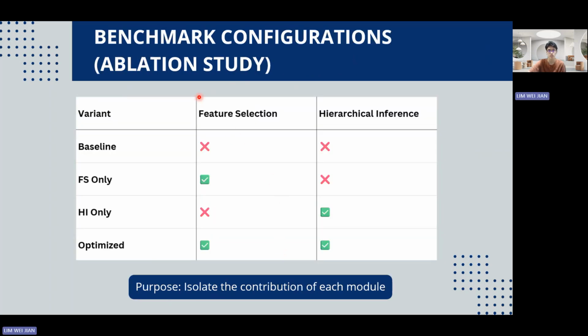So to study the ablation, we use four variants for the benchmark configuration. The first one, the baseline model, is without both feature selection and hierarchical inference. The second one, only feature selection, and the third one, only hierarchical inference. And the last one is the optimized model, which integrates both feature selection and hierarchical inference. There is also our proposed solution. This ablation study allows us to quantify the impact of each design decision.